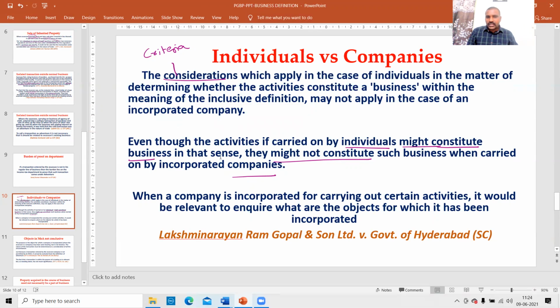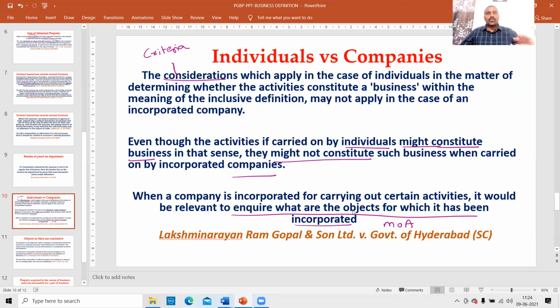So in case of a company, we have to inquire what are the objects for which it has been incorporated. That means the memorandum of association. In case of companies, the memorandum should also be studied. For an individual, no MOA. Therefore, based on the transaction, the circumstances before and after the transaction, and the assessee's behavior, we conclude whether it is a business or not. But in case of a company, in addition to the circumstances, we have to read a document called MOA, the memorandum of association, objects clause.